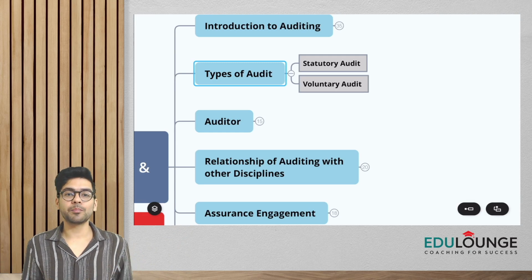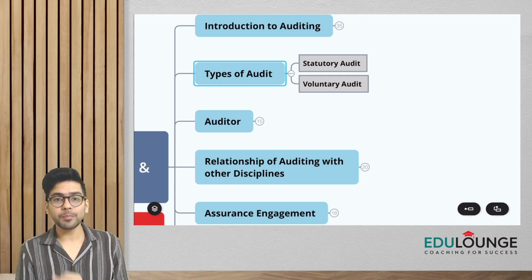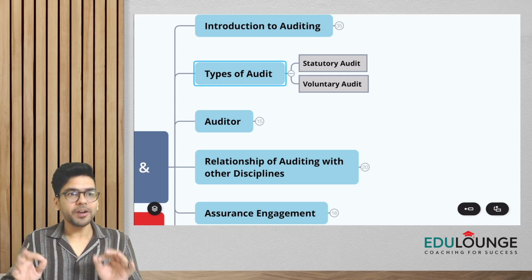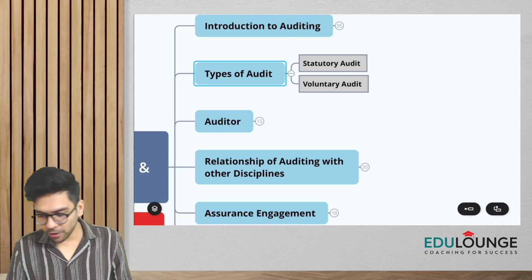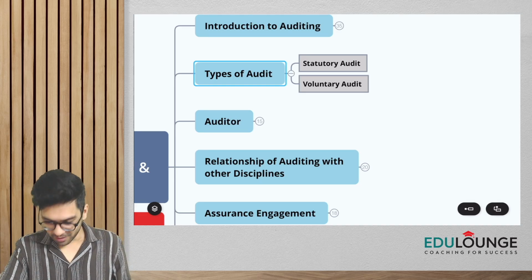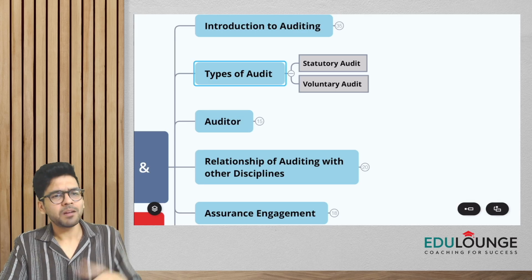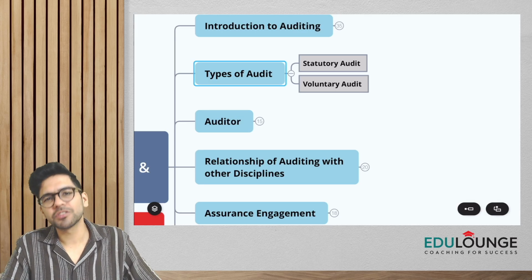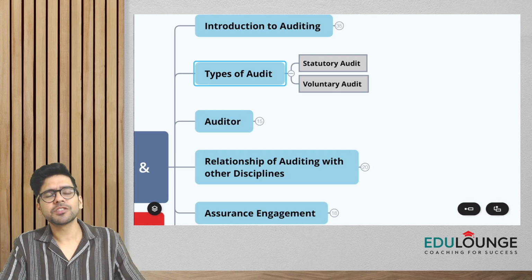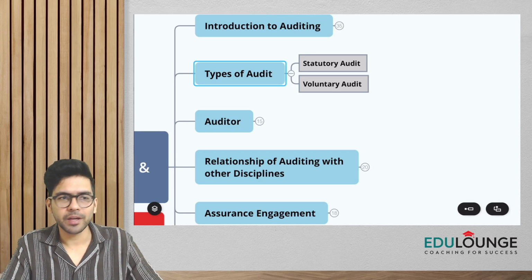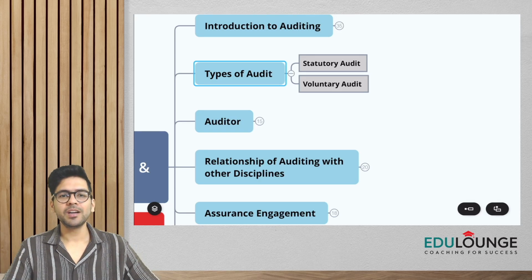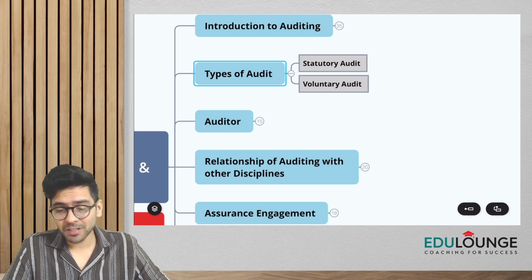So again, this is an example of voluntary audit. Just remember, statutory audit is audit required under law, and voluntary audit can basically be done to give assurance to certain users of the financial statements, and is not done as a requirement of law. Okay, done. So we are done with the second topic, guys.